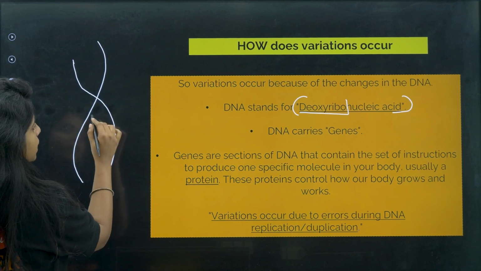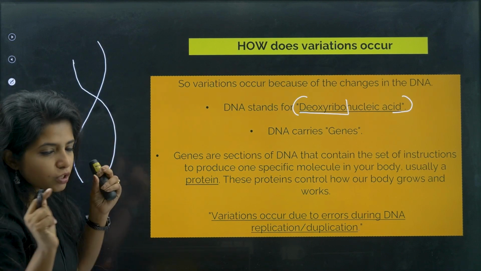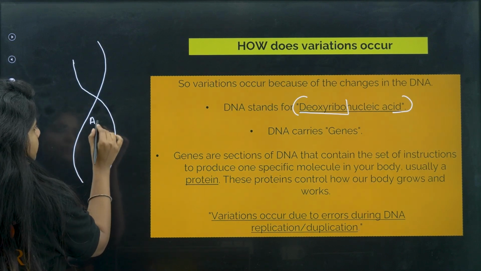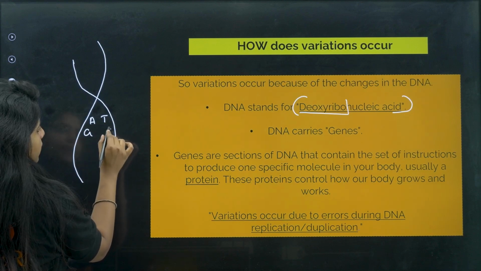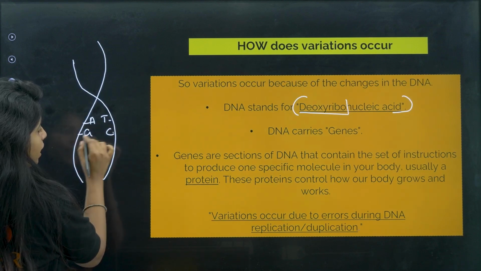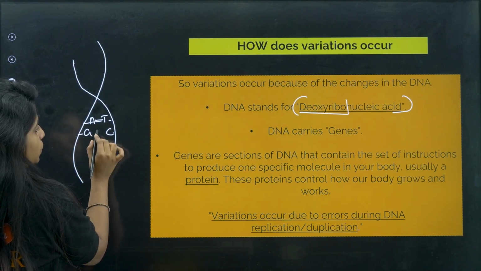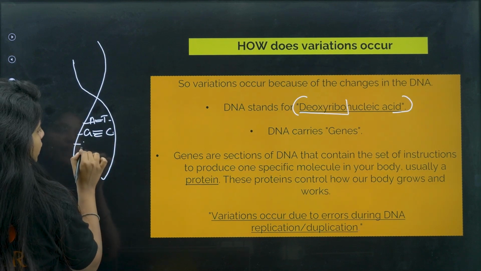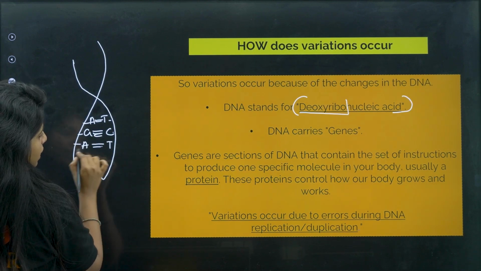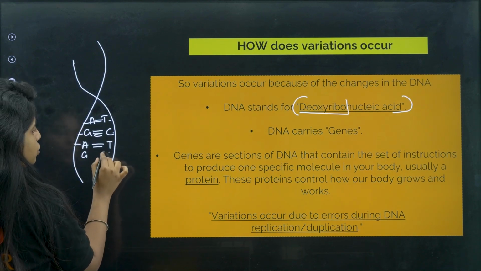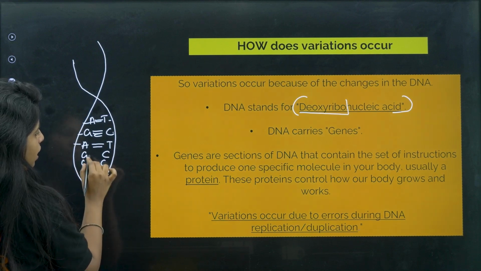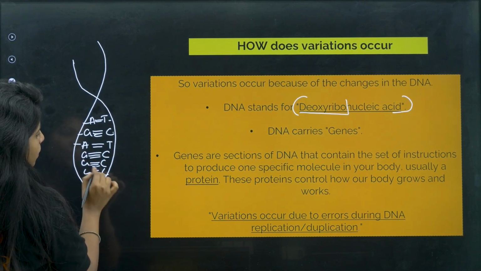Your DNA is made of certain small codes, okay: adenine, thymine, guanine, cytosine and so on. And they are paired to each other. They have 2 bonds between them, or 3 bonds between them. Adenine always pairs with thymine, so it goes like this, and you have different pairs, for example GC, GC, GC, however many you want to make.